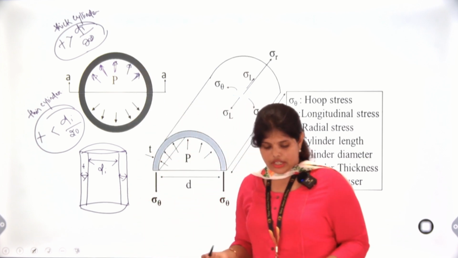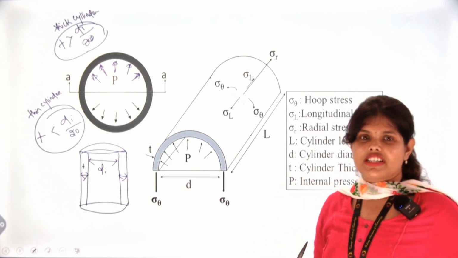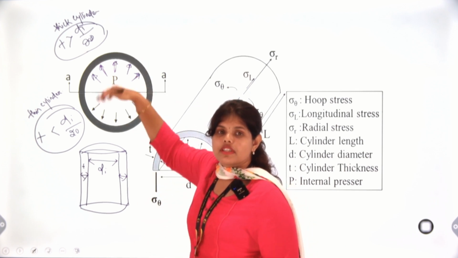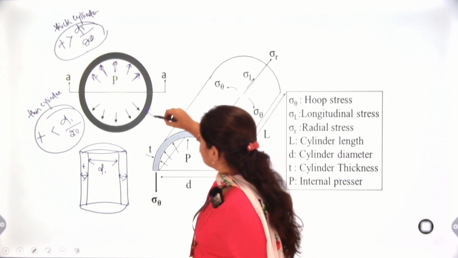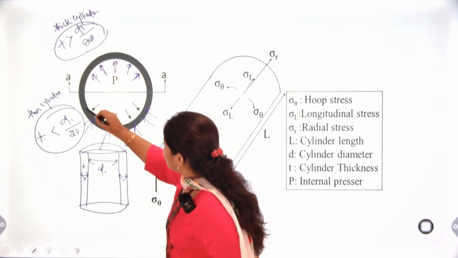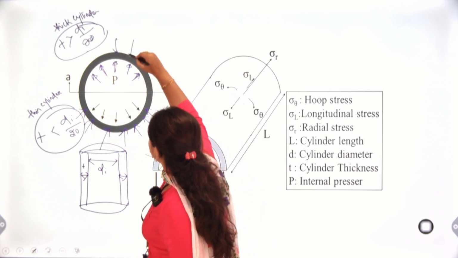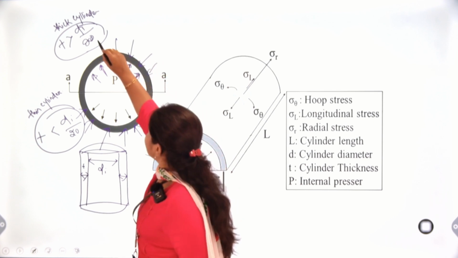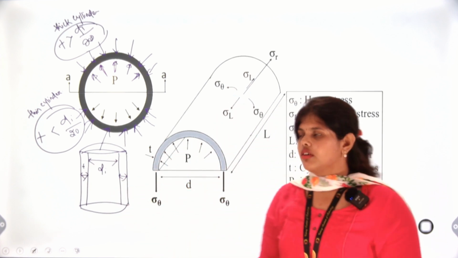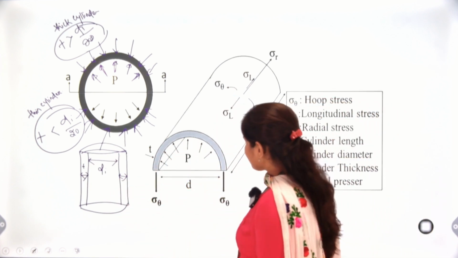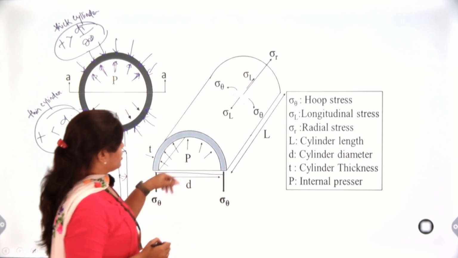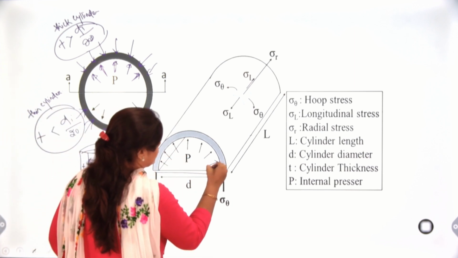Also we know that every action has an equal and opposite reaction. So the metal formed here also gives resisting force. This metal will apply the pressure like this. For that reason, we have cast iron and steel, non-ferrous alloys, also with proper thickness of material or metals. If we cut the cylinder in half, the view will be like this.